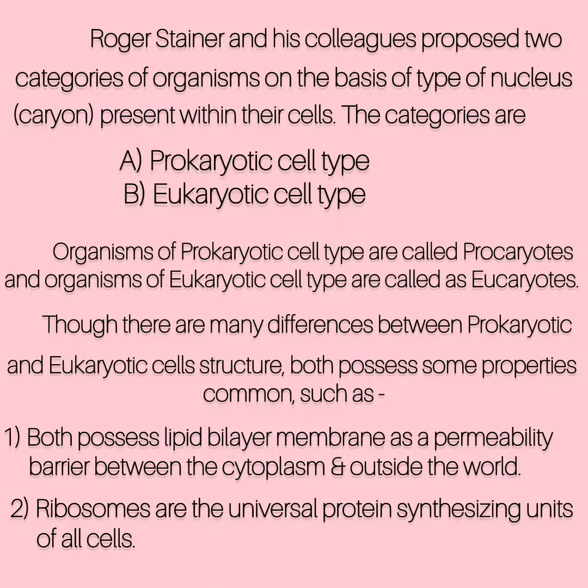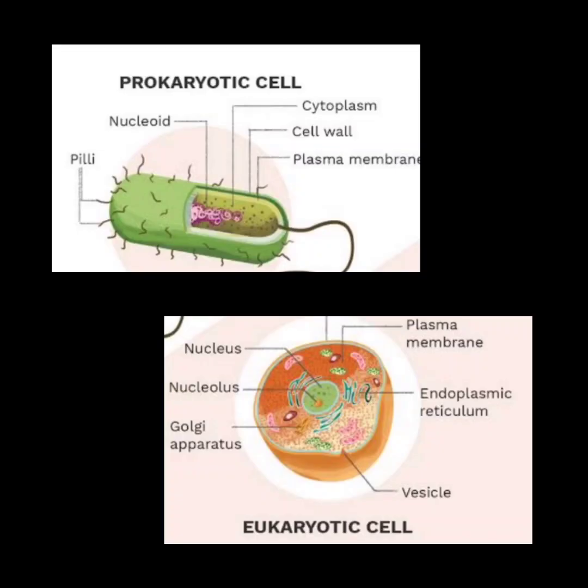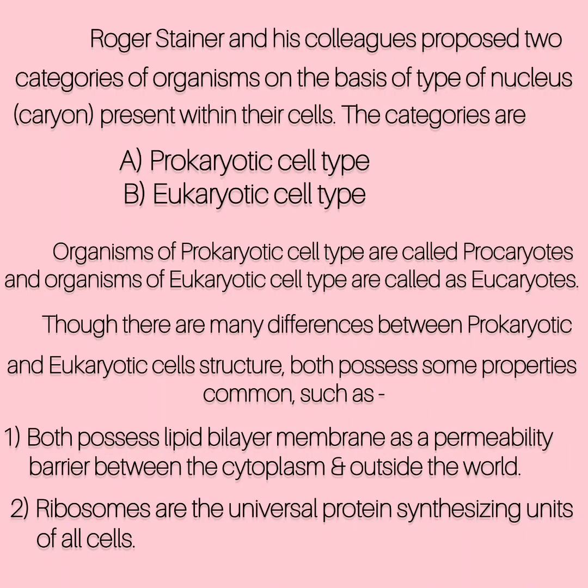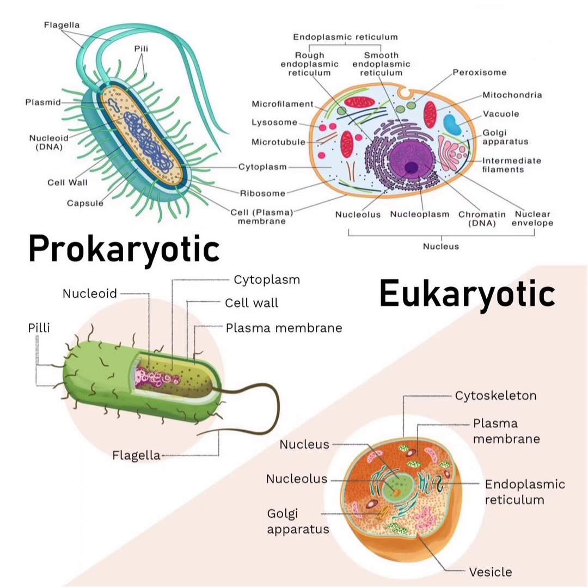The scientist Roger Stanier and his colleagues proposed two categories of organisms on the basis of the type of nucleus present within their cells. The categories are prokaryotic cell type and eukaryotic cell type. Organisms of prokaryotic cell type are called prokaryotes and organisms of eukaryotic cell type are called eukaryotes.